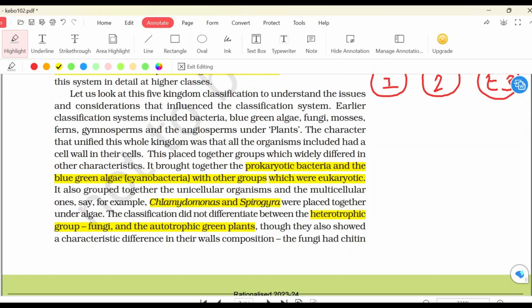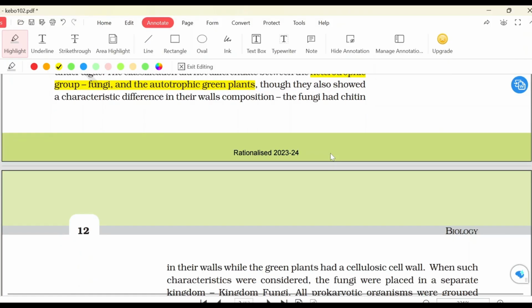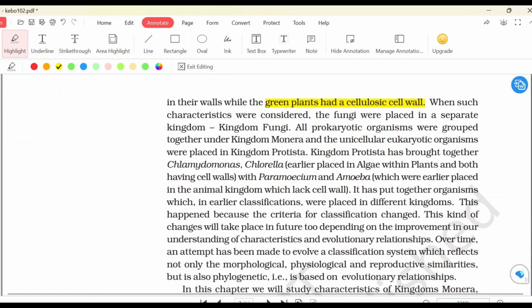We need a more precise classification where we know that a specific group has only organisms which are deeply related to each other. Besides that, they were heterotrophic and autotrophic, and as we discussed just above, chitin is present in the cell wall of fungi whereas plants have a cellulosic cell wall. So fungi have a chitin cell wall while green plants have a cellulosic cell wall. When such characters were considered, the fungi were placed in a separate kingdom, which we will call kingdom Fungi. All prokaryotic organisms were grouped together under kingdom Monera and eukaryotic organisms were placed in kingdom Protista.